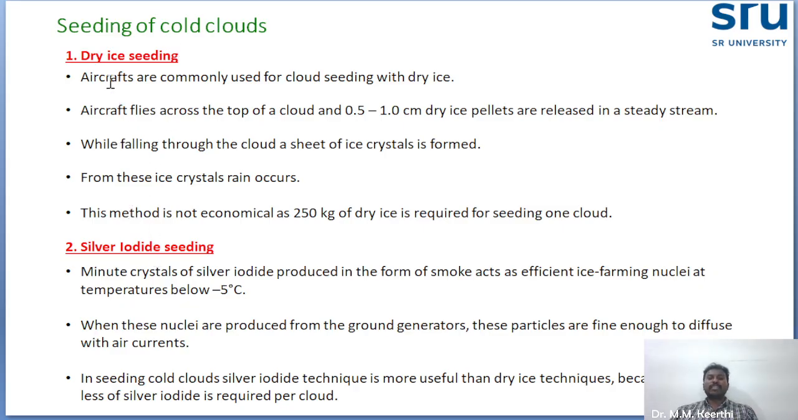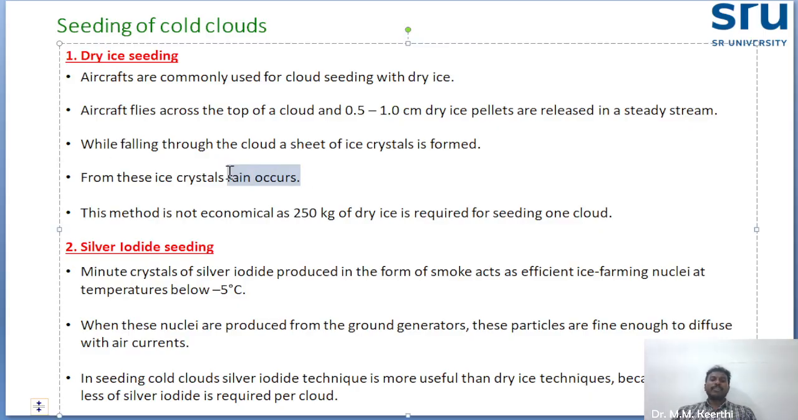In the dry ice seeding method, through aircraft they will collect the dry ice and spray it into the cold clouds. The aircraft crosses the top of the cloud, and 0.5 to 1 centimeter dry ice pellets are released in a steady stream. After that, the condensation process will occur. From these ice crystals rain will be formed and we will get the rainfall.